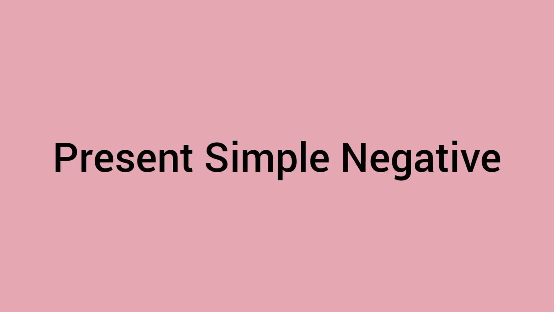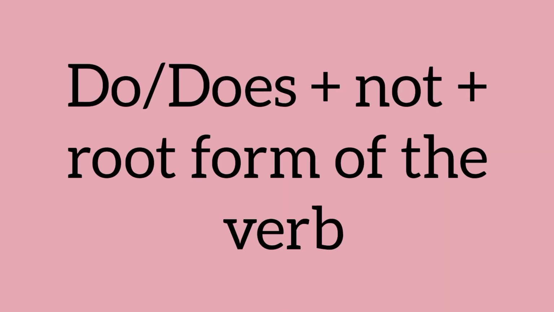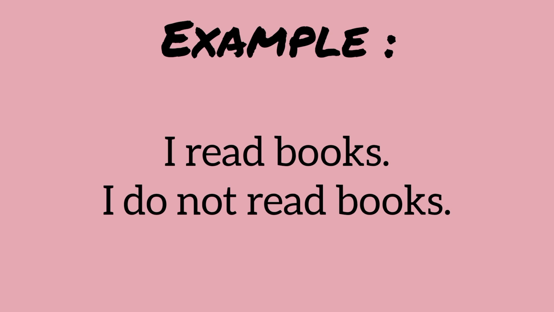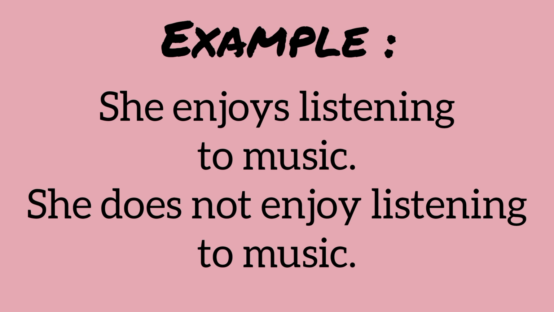But now, if you had to write present simple negative sentences, how would you do it? So, we use the word do and does, and then we add not in front of it. Let's look at an example. Like, we had an example, I read books. If you had to change it into negative, we would say, I do not read books. She enjoys listening to music. She does not enjoy listening to music.